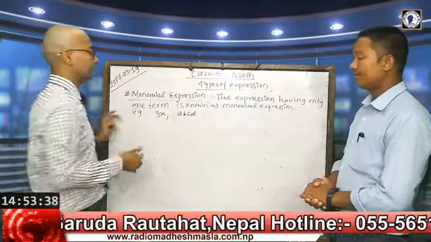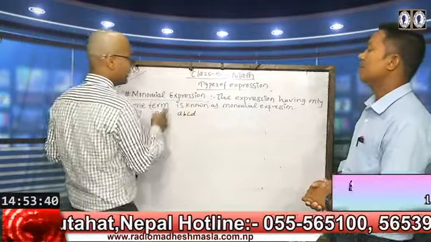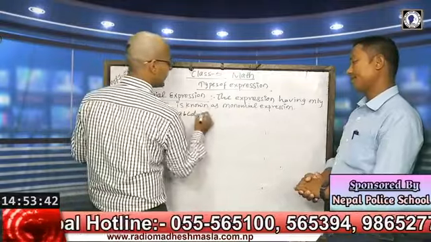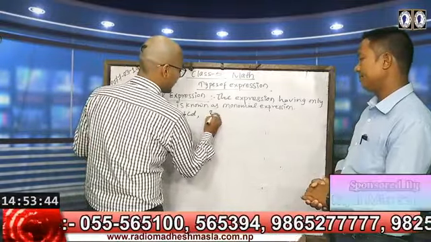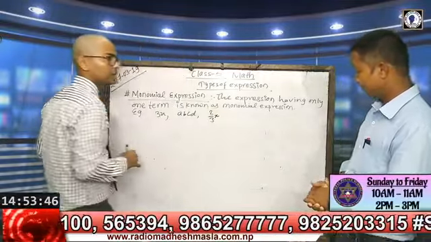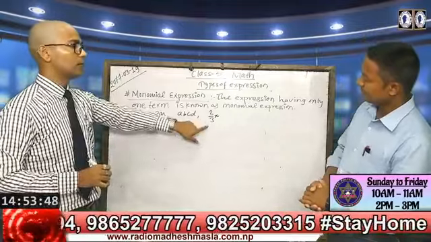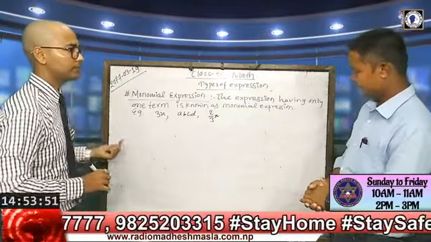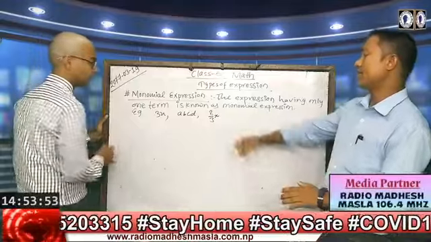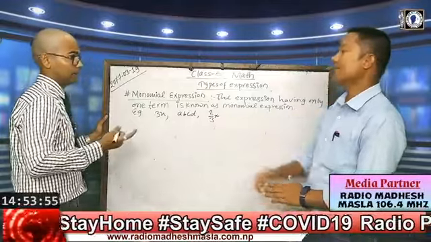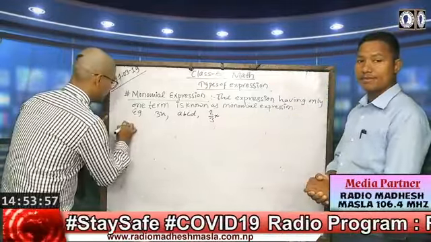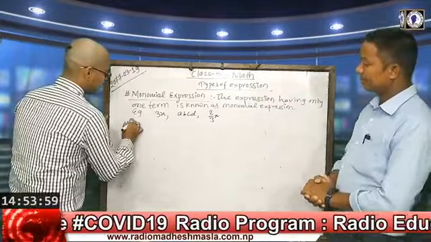In the same way, suppose 2 by 3x. This is also a monomial expression because it is connected by a multiply sign.